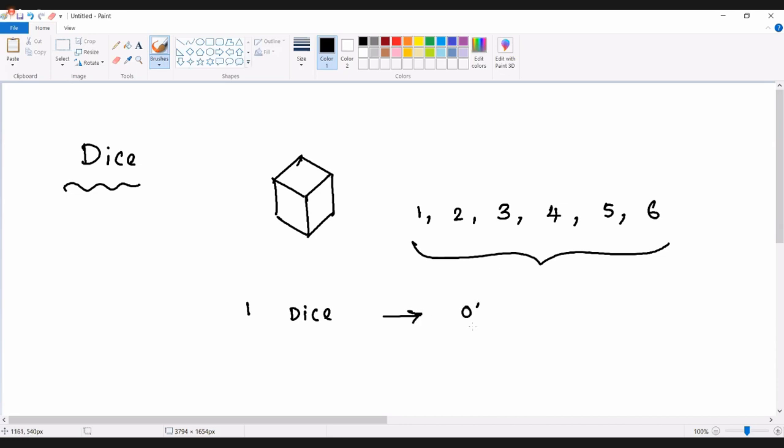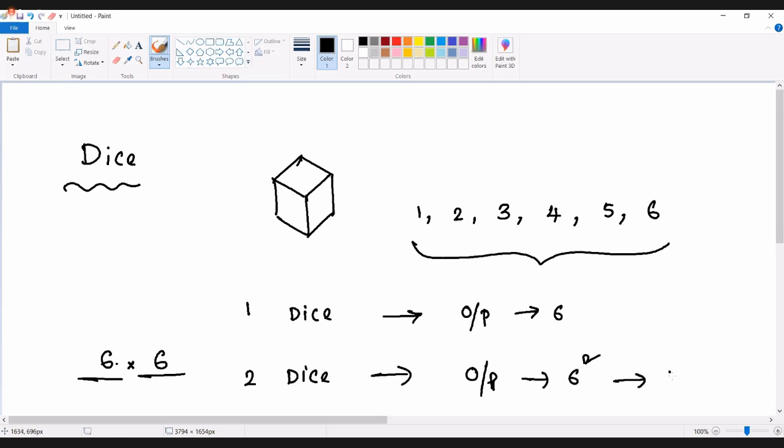Similarly, if you are throwing two dice, how many outcomes are you going to get? If you are throwing two dice simultaneously, two dice means two gaps. The first die can be filled in 6 ways, the second die also 6 ways. First die and second die together give the total outcomes: 6 into 6, 6 squared, which is 36.